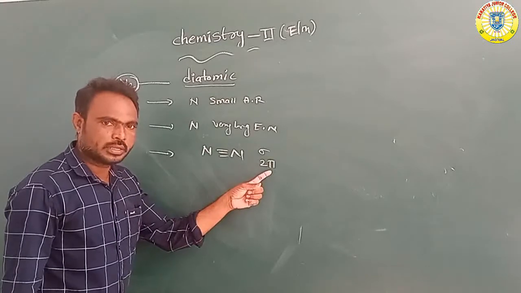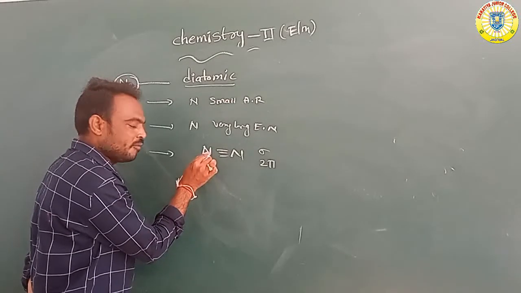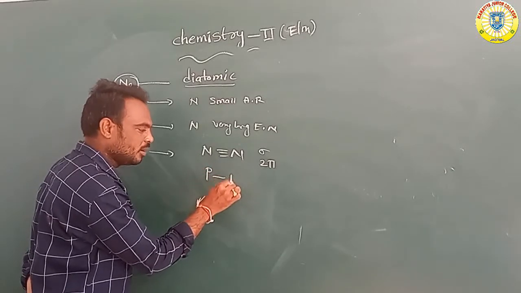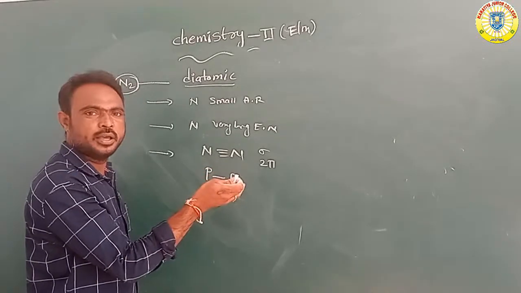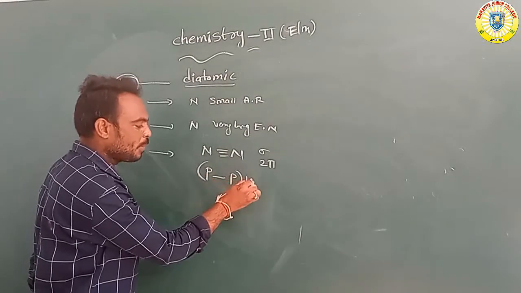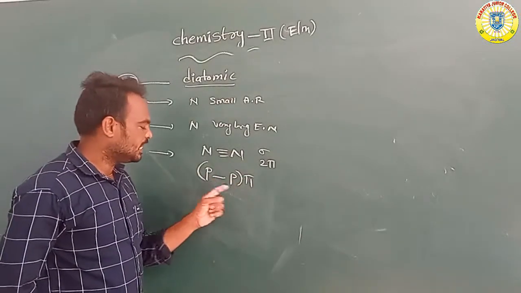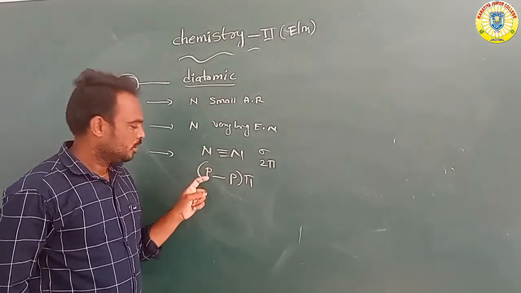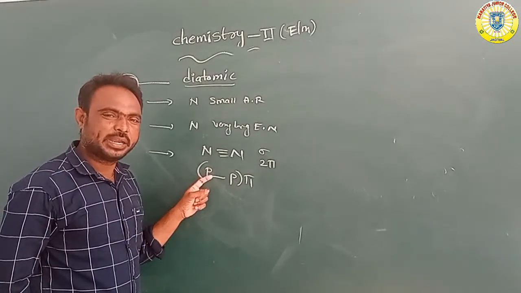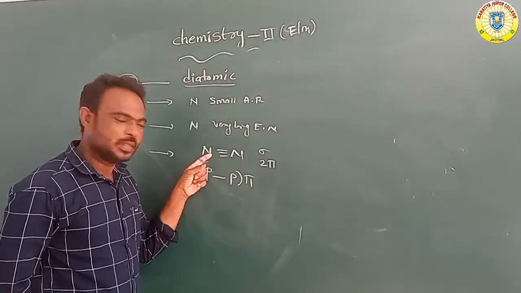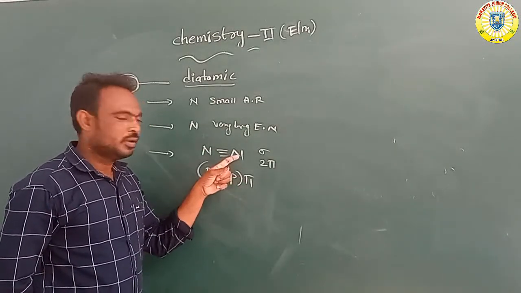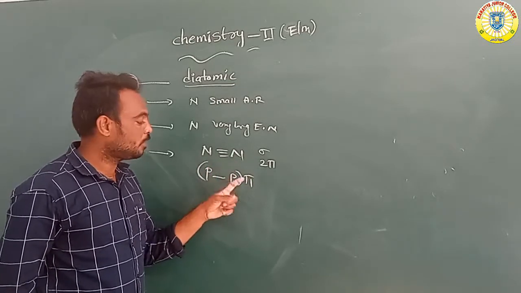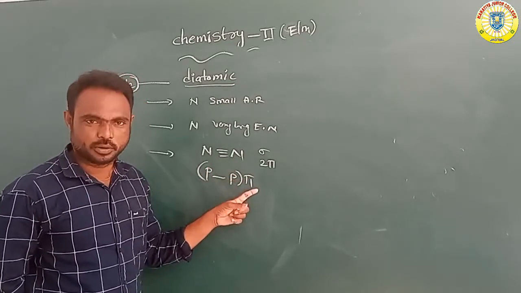These pi bonds are formed when the p orbital electron of one nitrogen atom and the p orbital electron of another nitrogen atom overlap to form a pi bond. So that pi bond is called a pp pi bond.